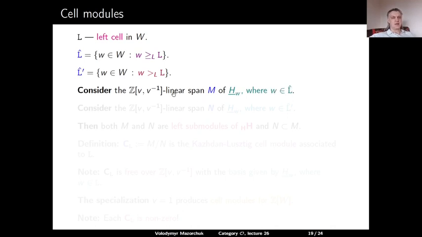This should be a span over the Laurent polynomial algebra in v, because the Hecke algebra is an algebra over this ring.